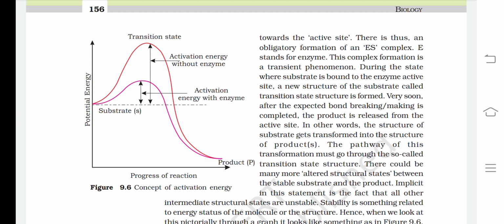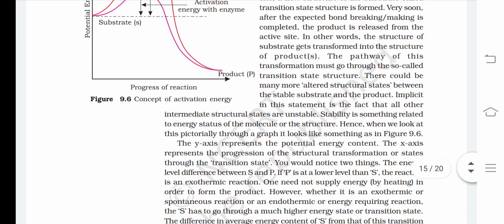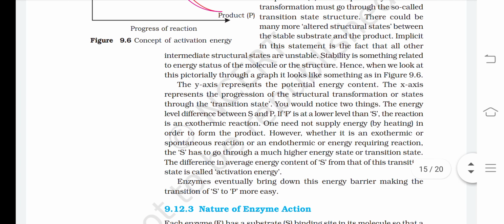Now let's go further. The y-axis represents the potential energy content. The x-axis represents the progression of the structural transformation or states through the transition state. You would notice two things: the energy level between S and P. If P is at a lower level than S, the reaction is an exothermic reaction. One need not supply energy by heating in order to form the product.